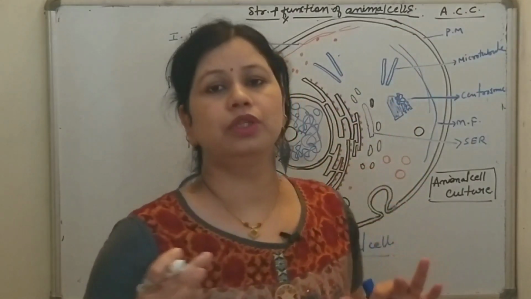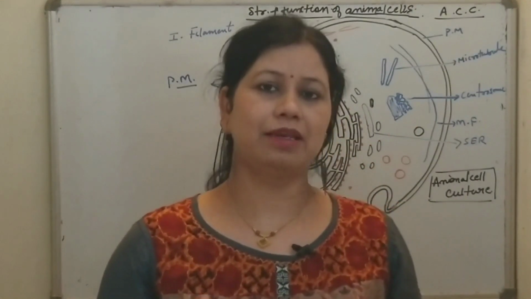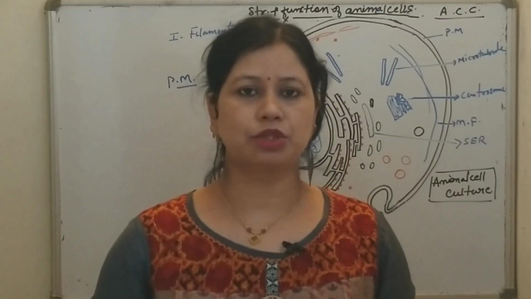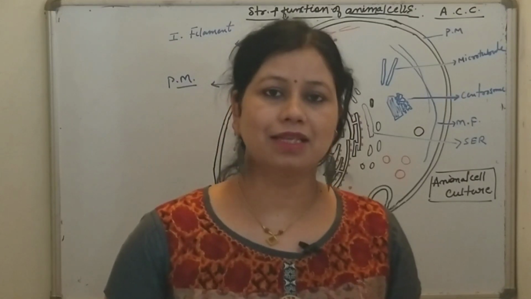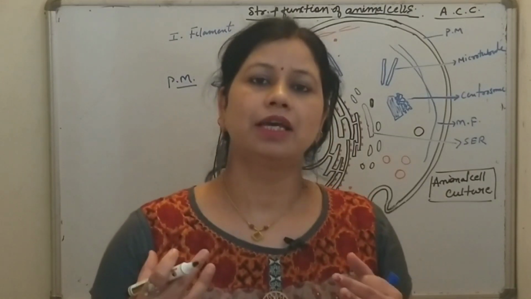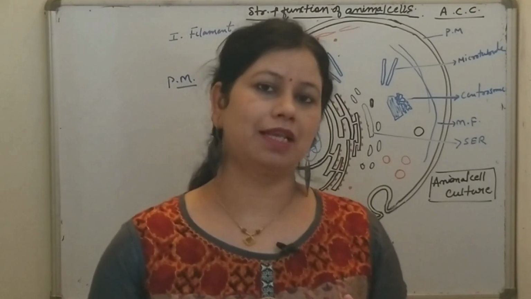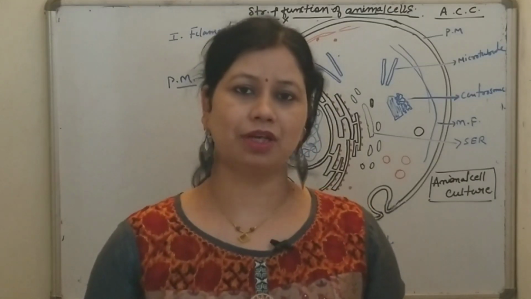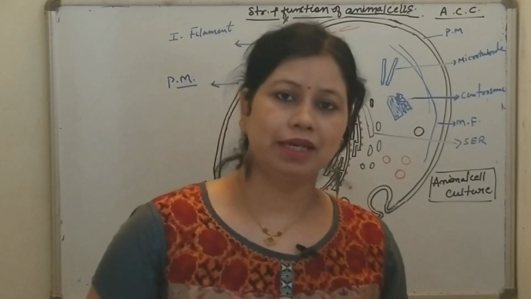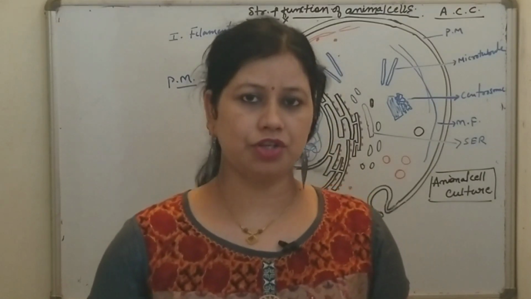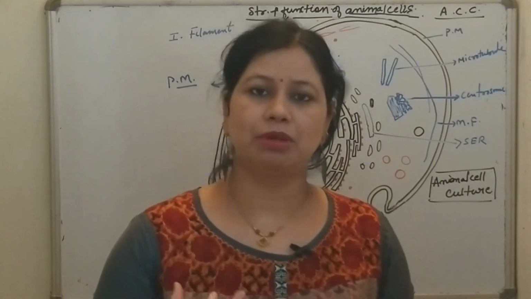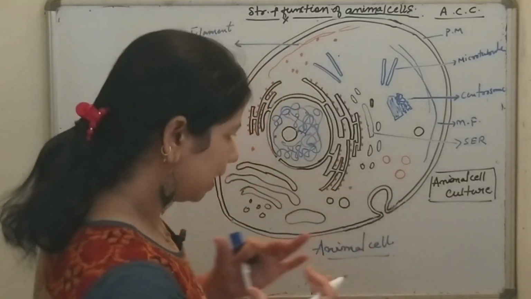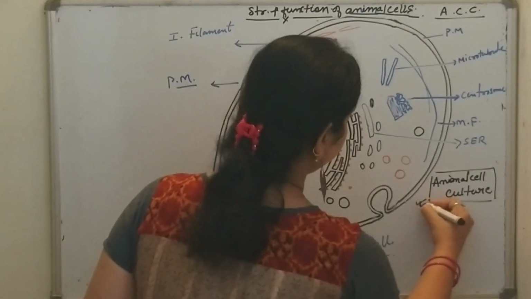So we all should know what the meaning of animal cell culture is. Animal cell culture can be defined as the in vitro culture of animal cells. Animal cells exist in an organized tissue matrix which is required for the controlled division as well as differentiation of the cells. But still, animal cells from an intact organism can be isolated, maintained as well as grown in aseptic conditions in a suitable culture medium which contains nutrients as well as growth factors. This is known as animal cell culture.